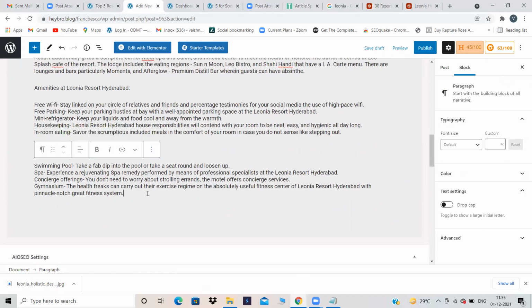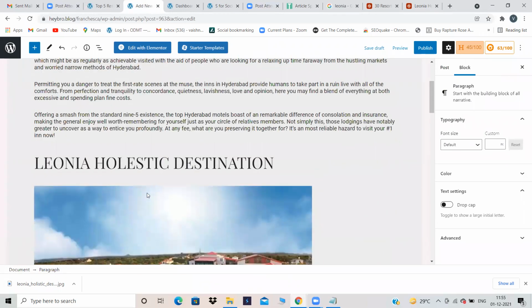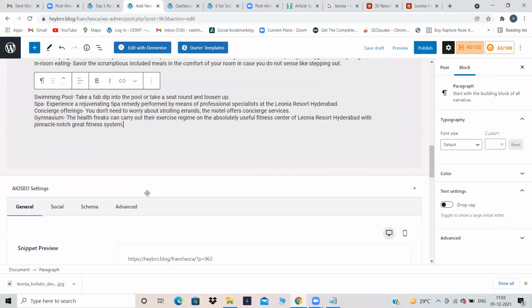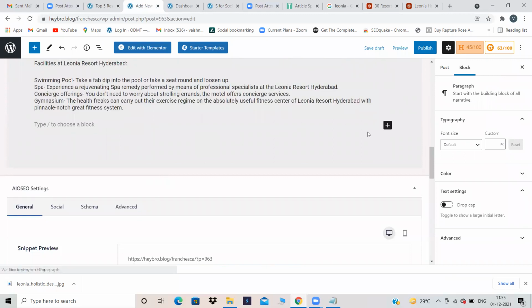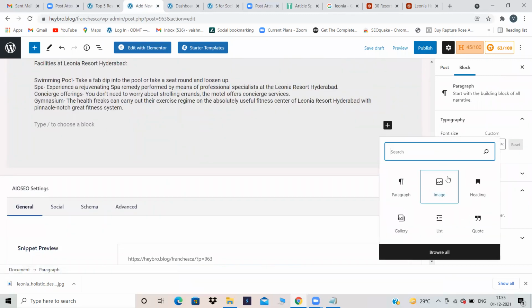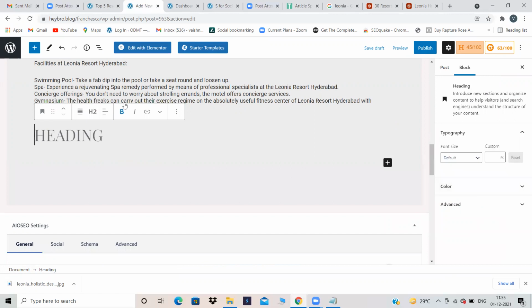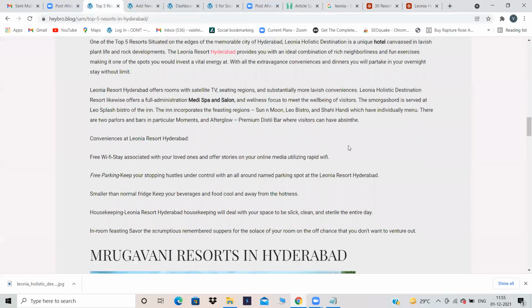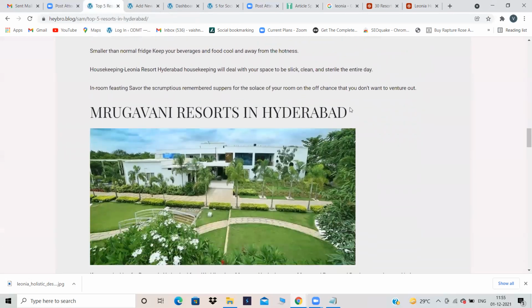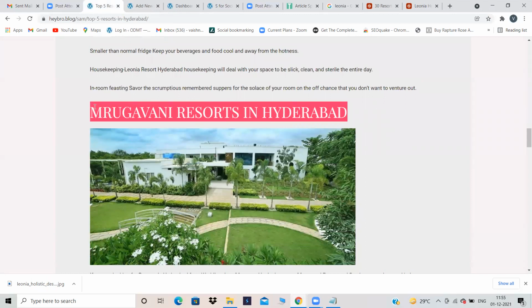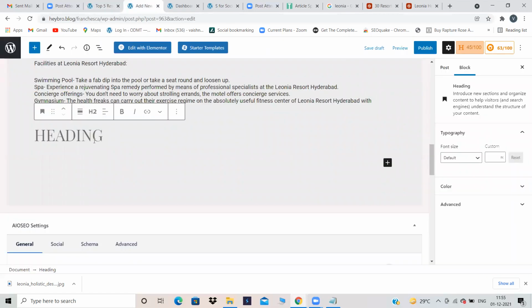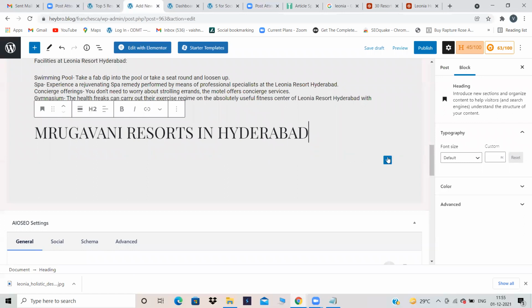Now let's try some other resort. We have just given one resort. Click on the plus symbol, click on blog and click on heading. So we have spoken about Leonia. Let's try some other website or other blog. What is this? Other resort, Mrugavani. Copy and paste it over here.